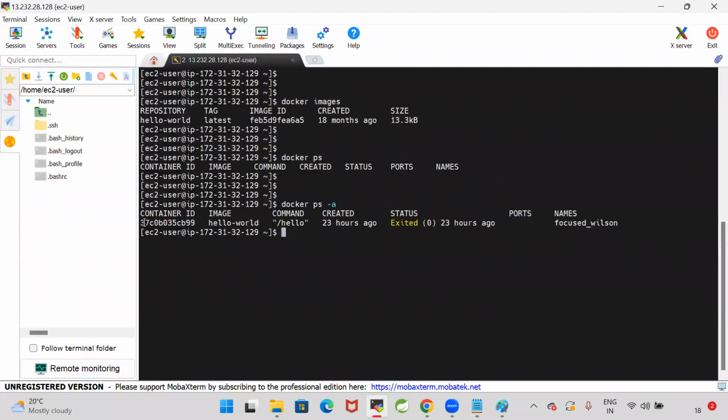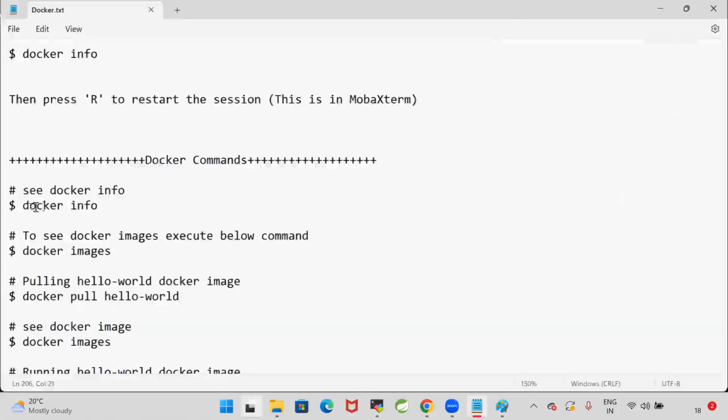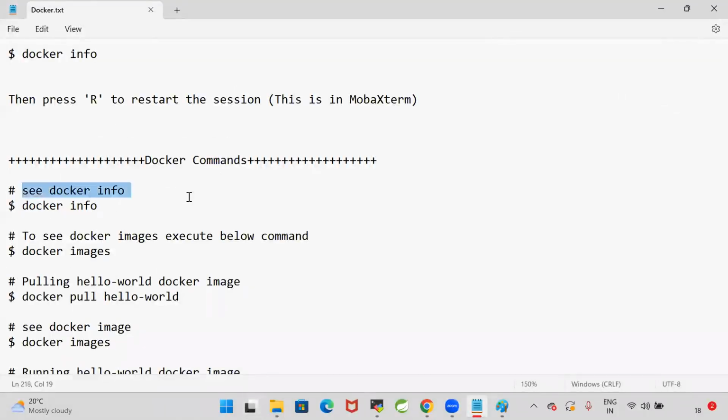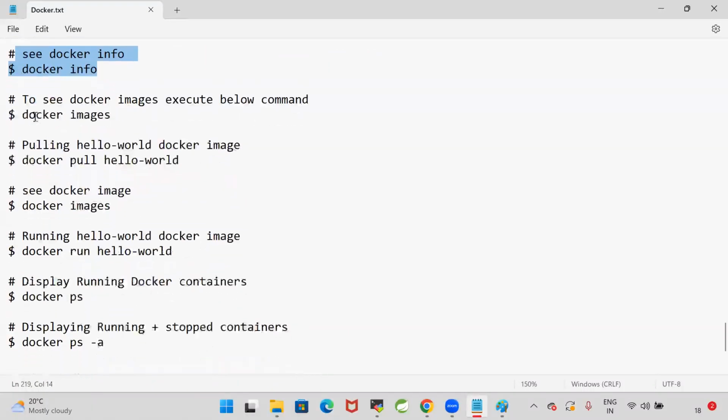So this was the container we created yesterday. I created that container, it executed and it stopped. Perfect. Now see here, we have seen the Docker commands. docker info is to see the Docker information, whether the Docker daemon is running or not. We can check the status by using the info command. To see the Docker images, we will use the docker images command.